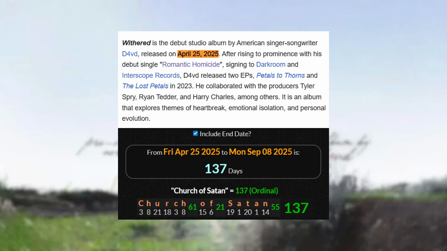Because even if we look at Withered, right? He dropped the studio album where this debut single, Romantic Homicide, is a part of, called Withered. The body was found on the 137th day of this album being released, when Church of Satan equals 137.